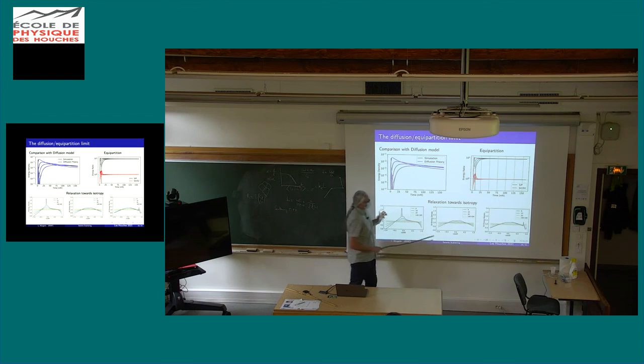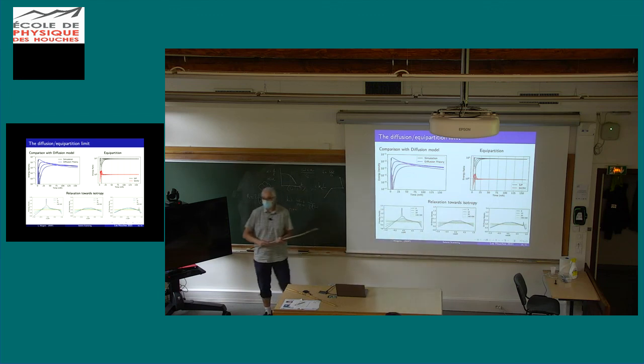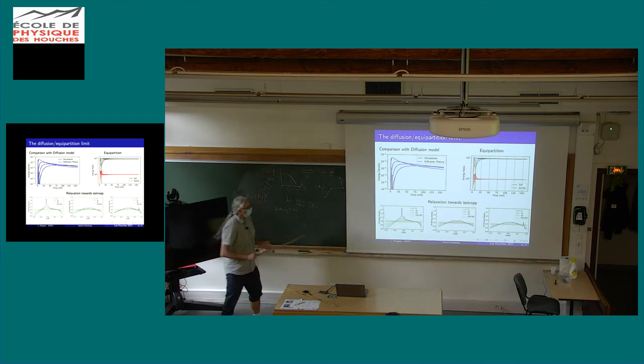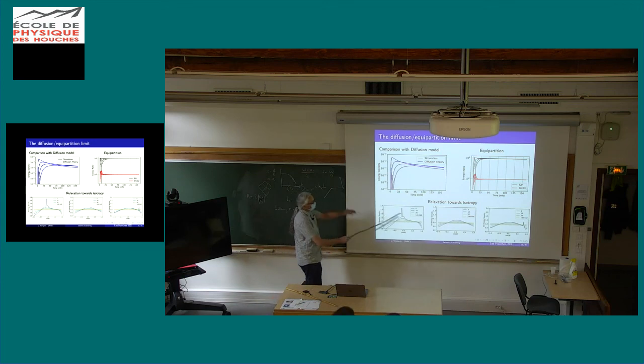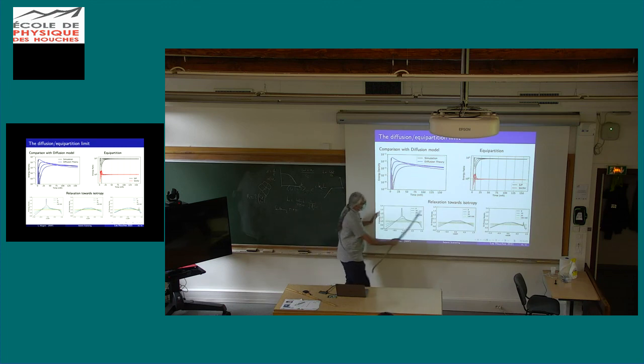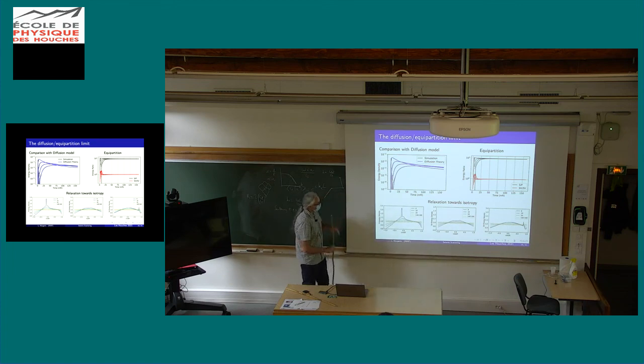Another thing here is the relaxation towards isotropy. I said that you want to fill in all the propagation directions. Okay, so you are basically going to make your field isotropic. So here I present an average of the distribution of intensity as a function of angle. Okay, and this is for the P, SH, SV. I'm not going to comment on this for a long time because I want really to discuss the problem of separation.